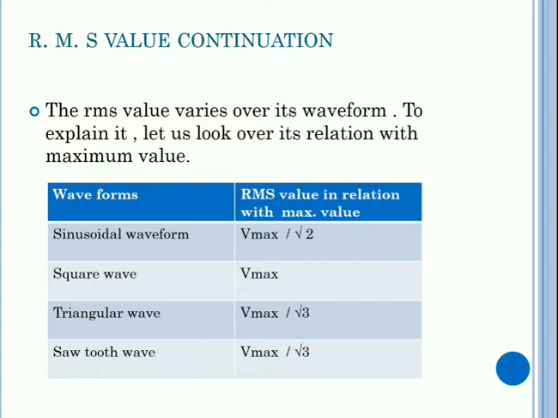For a square wave, Vrms is equal to Vmax, the same. For a triangular wave, Vmax by root 3. For a sawtooth wave, Vmax by root 3.